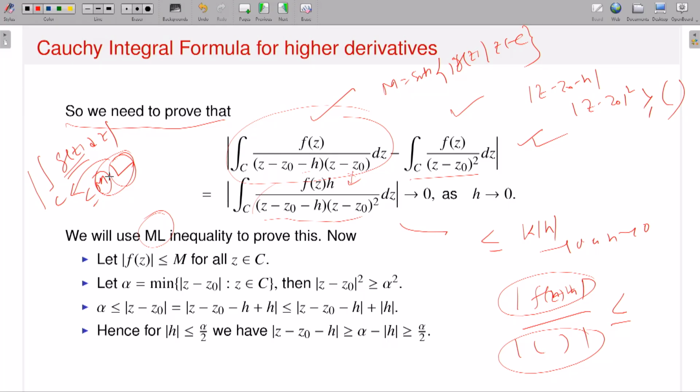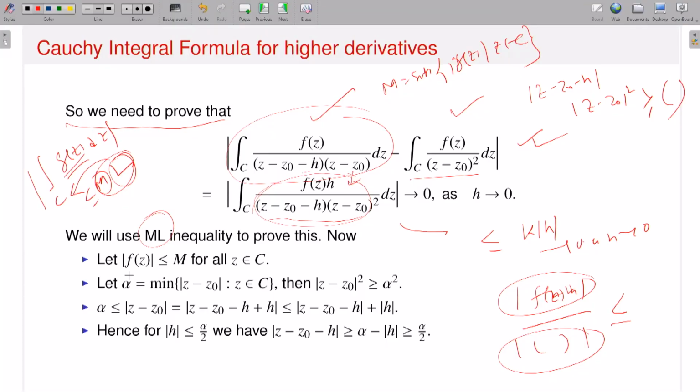That means I need to check whether I can have an upper bound of the integrand. For the numerator, of course you will have an upper bound, but to get the upper bound of the whole integrand, in the denominator I need the lower bound, so that if I take the reciprocal, we will have the upper bound. That's the target.